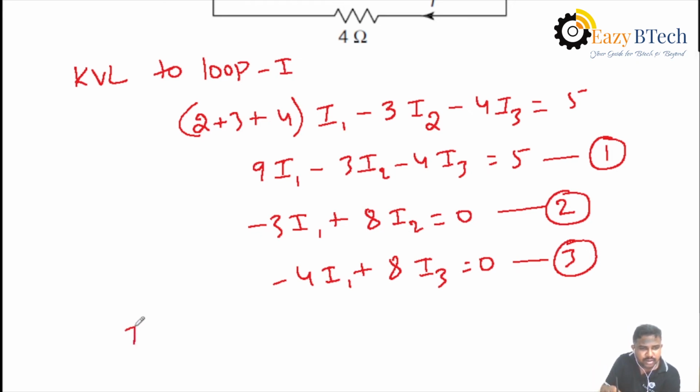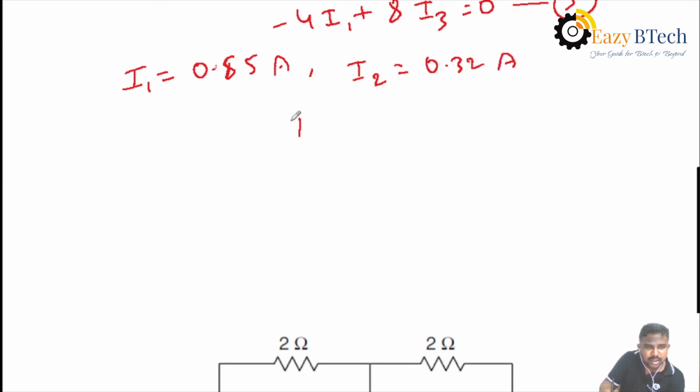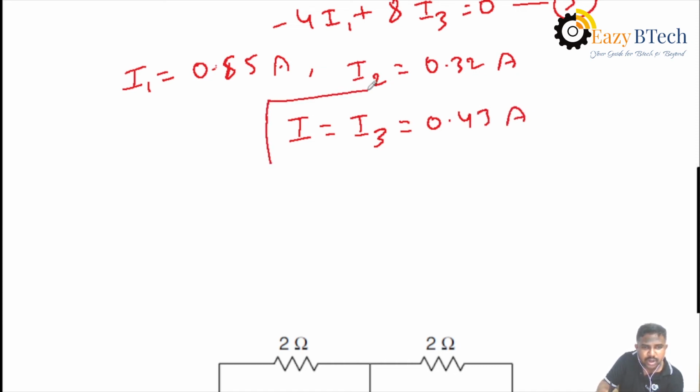Then we will get the loop current values: I1 equal to 0.85 amperes, I2 equal to 0.32 amperes. Then our required value is I, that is I3 equal to 0.43 ampere. Okay. We have to verify this value in the second case.